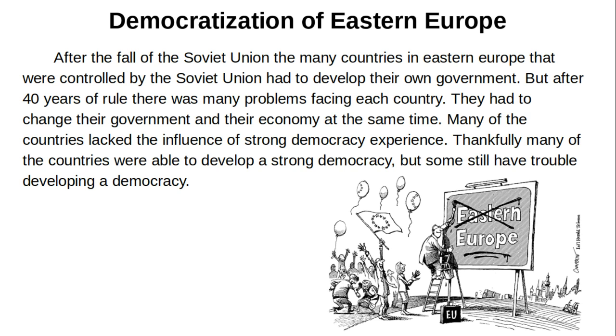Democratization of Eastern Europe. After the fall of the Soviet Union, the many countries in Eastern Europe that were controlled by the Soviet Union had to develop their own government. But after 40 years of rule, there were many problems facing each country. They had to change their government and their economy at the same time. Many of the countries lacked the influence of strong democracy. Thankfully, many of the countries were able to develop a strong democracy, but some still have trouble developing democracy.